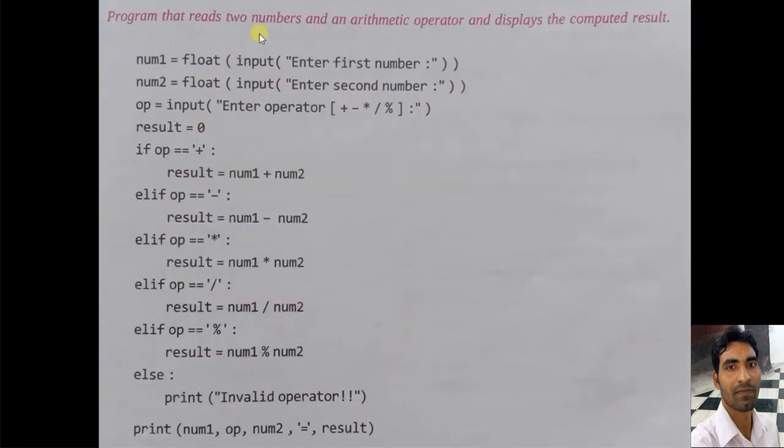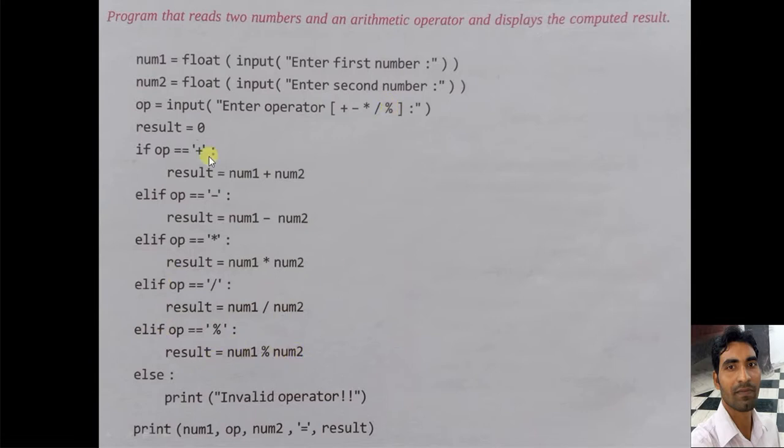Now here an example is given. It is a program that reads two numbers and an arithmetic operator, and then displays the computed result. Two numbers are given and the operator is given, whichever operator you have taken. If you have taken plus, then it will add. If minus, then it will subtract. If star, then it will multiply. If slash, then it will divide. If modulus, then it will find the remainder.